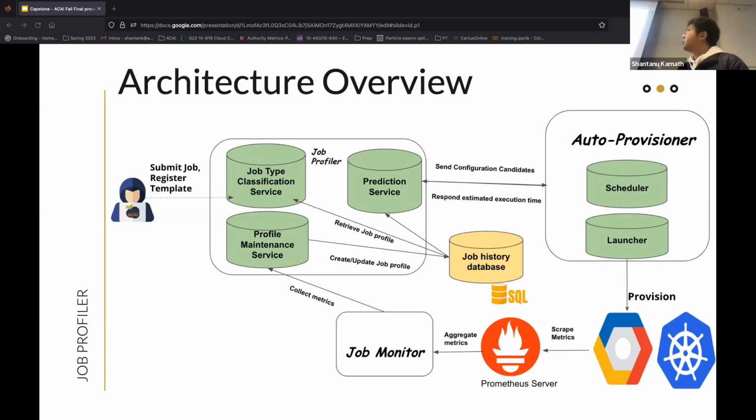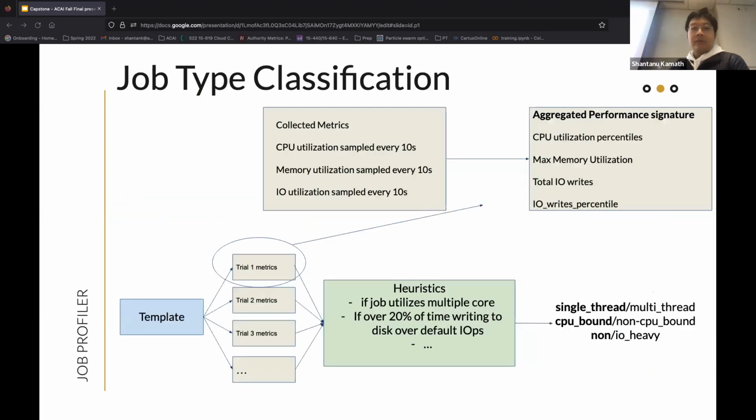It is responsible for updating and creating the job profile stored in the job profile history database. The data is used by the prediction service, also the job type classification service, to do the predictions. And the auto provisioner, when it gets an auto provision request, will send a prediction request to these two prediction services, get the response, and make deployment decisions accordingly. So let's dive deeper into how the job profiler works internally.